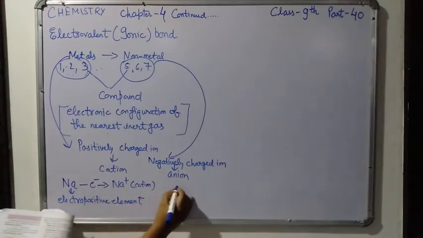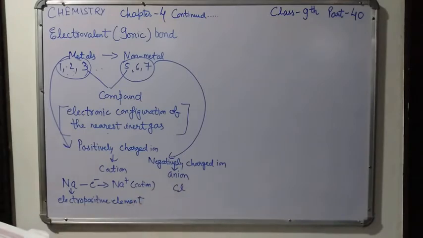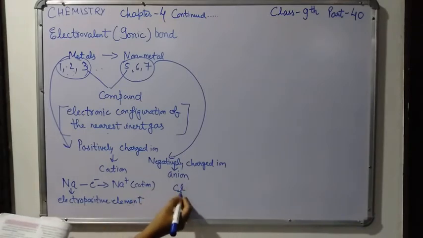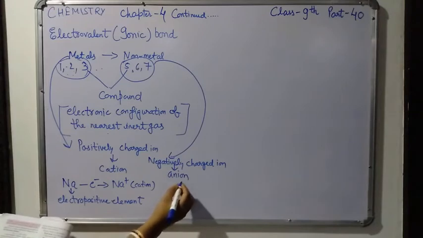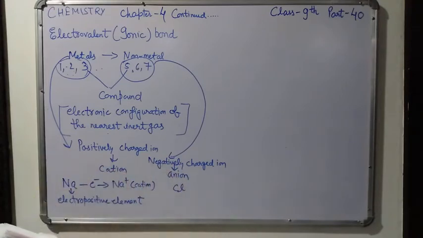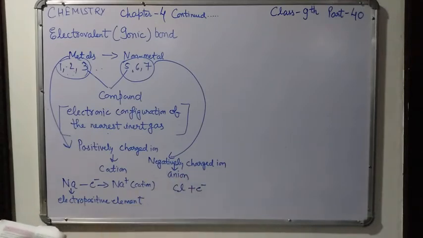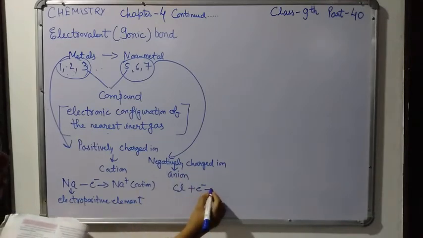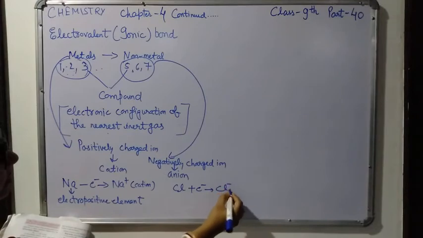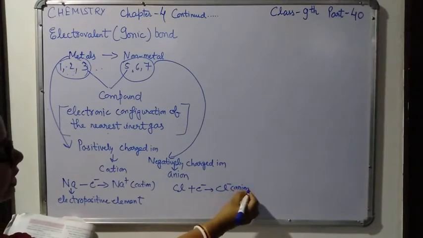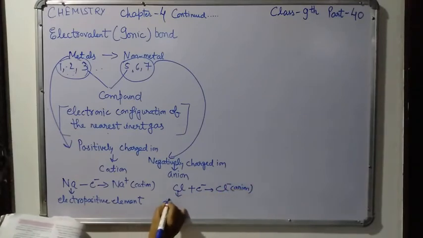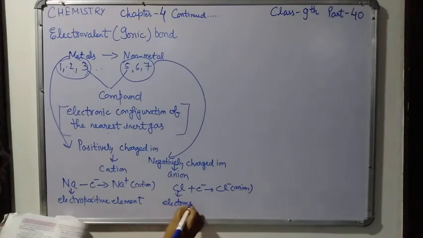Whereas a non-metallic element, for example chlorine, has 7 valence electrons, so it gains one electron, it accepts one electron to form a negatively charged ion, that is called an anion, and this element is called an electronegative element.